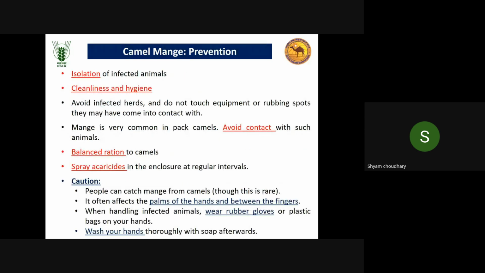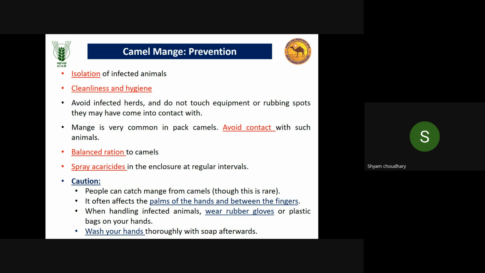Then prevention of any disease is better than cure, we all know. So first isolate the infected animal. Cleanliness and hygiene are most important. Then we have to avoid contact of infected animals with healthy animals. Then we should provide a balanced ration, so the animal does not go into an immunocompromised condition. Then spray acaricide in the enclosure at regular intervals.